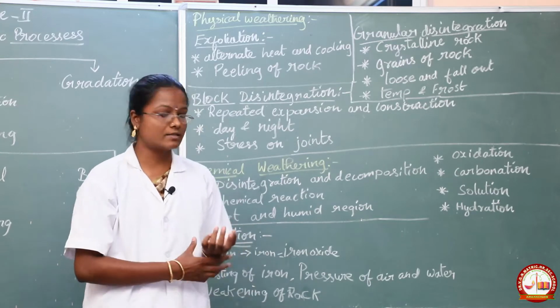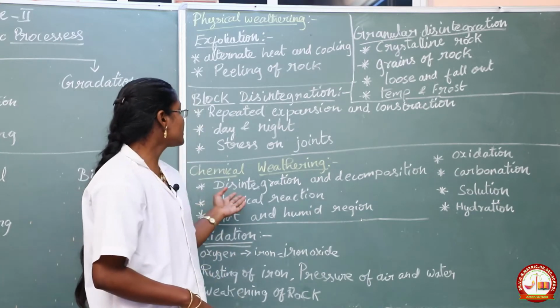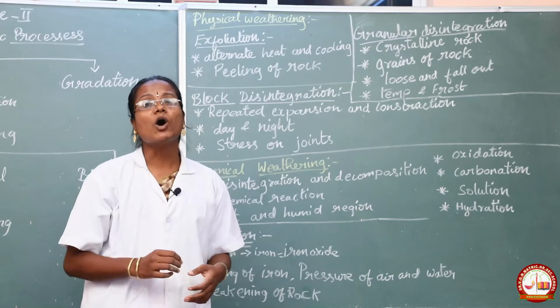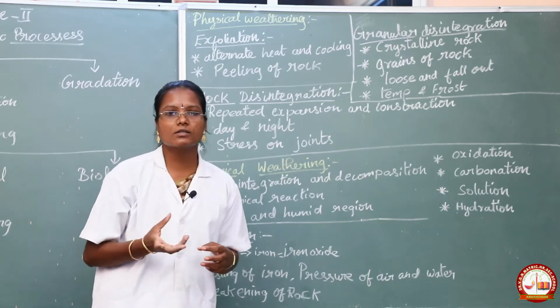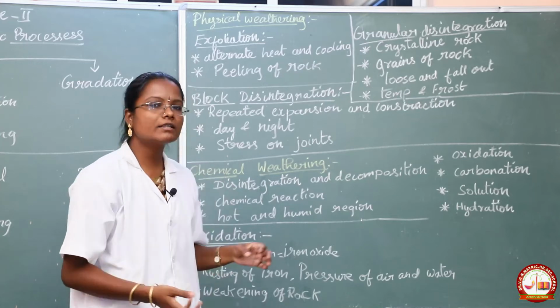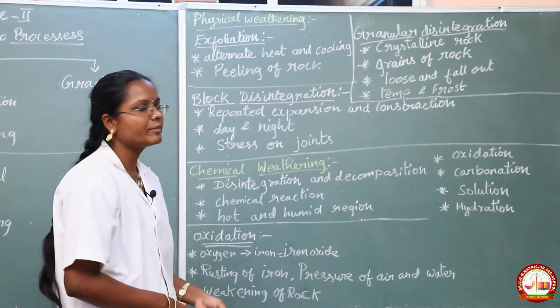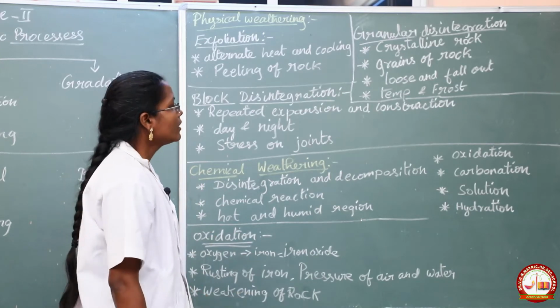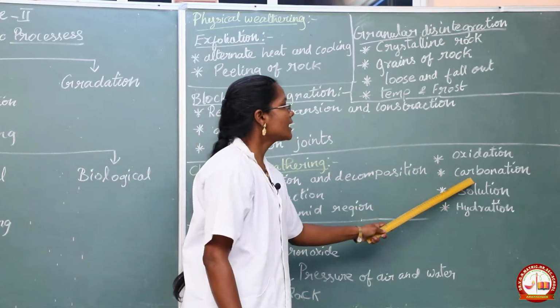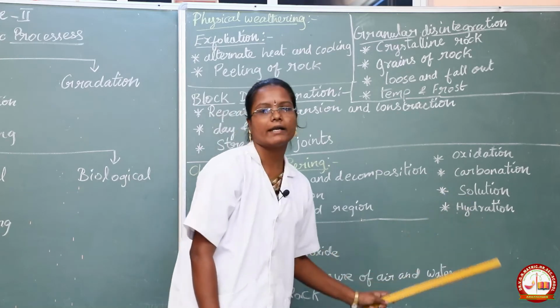This type of weathering can be seen only in hot and humid regions, where the rock components are changed. There are four types of chemical weathering: oxidization, carbonization, solution and hydration.